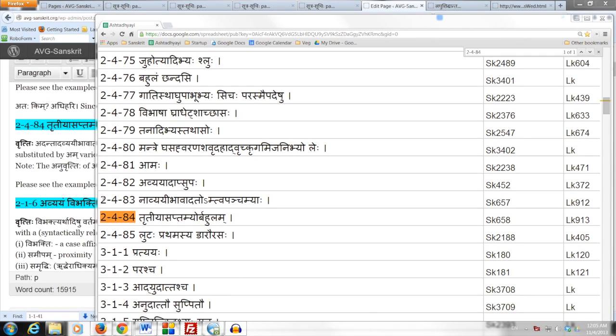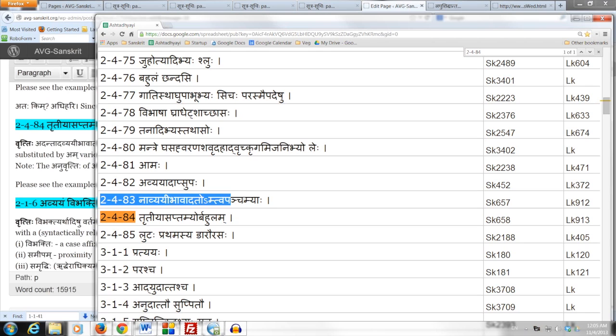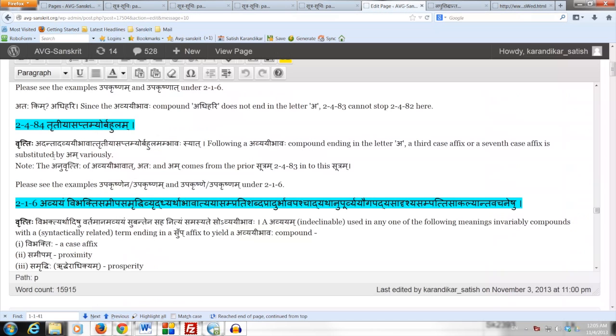We just studied the Sutram 2483, Navyayi bhavadattam tva panchamyaha. Let us now take the next Sutram in the Ashtadhyayi order, which is 2484. Tritiya saptamyor bahulam. Vritti says, Adantadavyayi bhavat Tritiya saptamyor bahulam ambhavasyat, which means that following a avyayi bhava compound